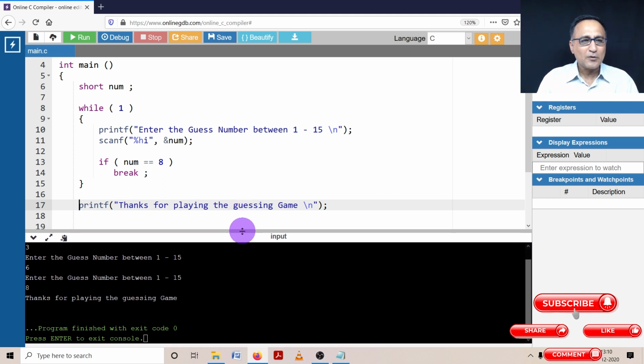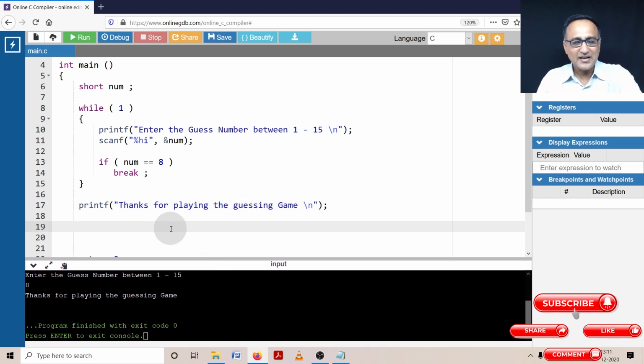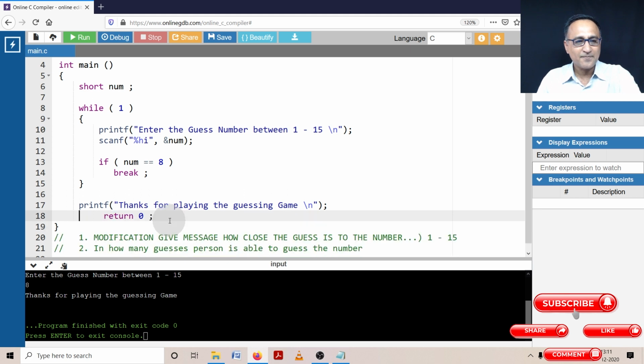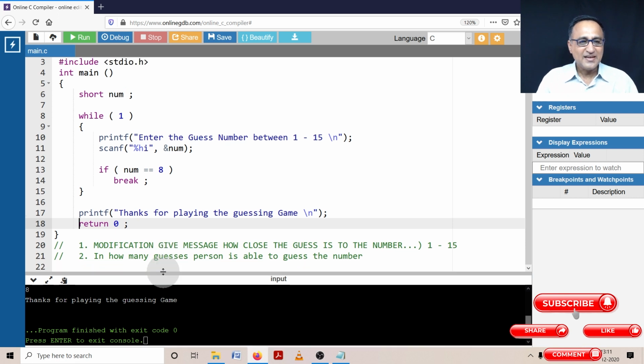Now I want you to try a couple of variations on this, because then it will really make this particular program a little bit of fun. The first modification you can try to do to this code is, when the user guesses, give him a percentage number of how close he is to guessing the number. Suppose he's hit 7, then he is almost 90% correct to guessing it. Suppose he hits 1, he's probably 15% correct in guessing the number. So keep giving him percentage messages, or hints, telling him how close he is to guessing that actual number.